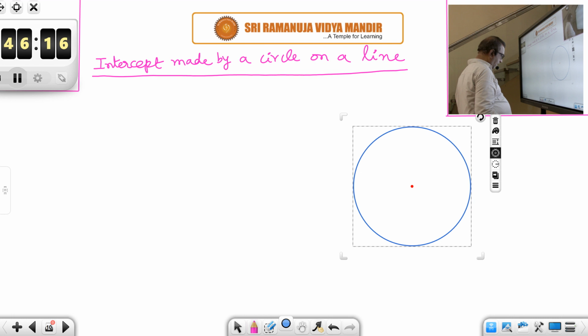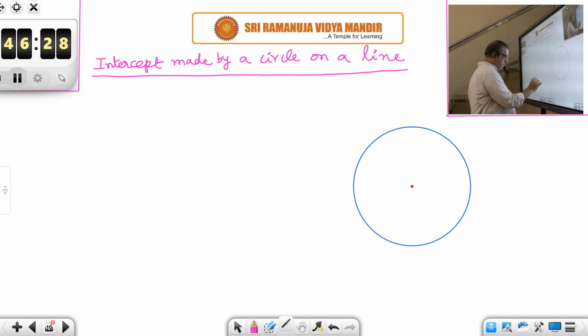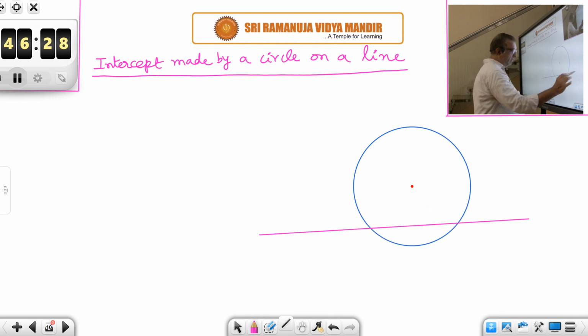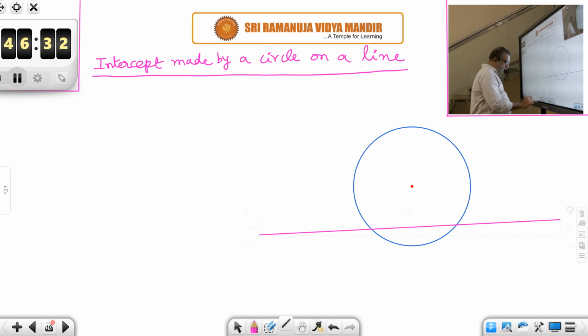Suppose this is the circle and let me draw a line. This is a line. So suppose the line is intersecting the circle in 2 points A and B.